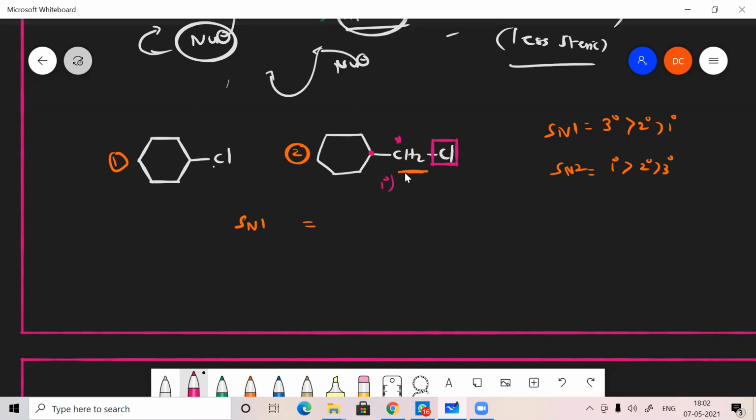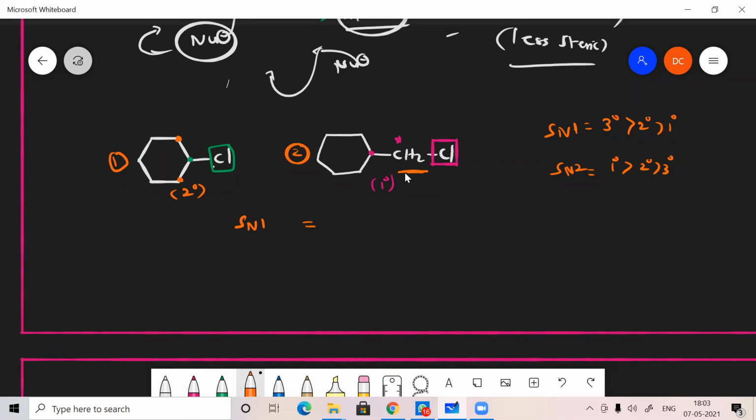It is 1 degree. Sorry, sir, I thought about the other carbon. Okay, no problem. So here is the functional group, and this is the star carbon. Now the star carbon is attached to two different carbons, so it is a 2 degree. Okay, star carbon is 2 degree.